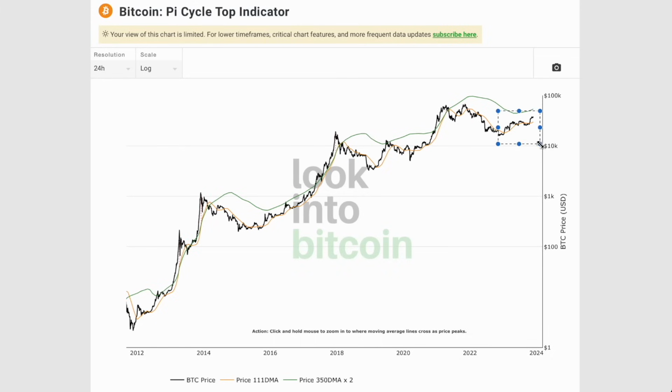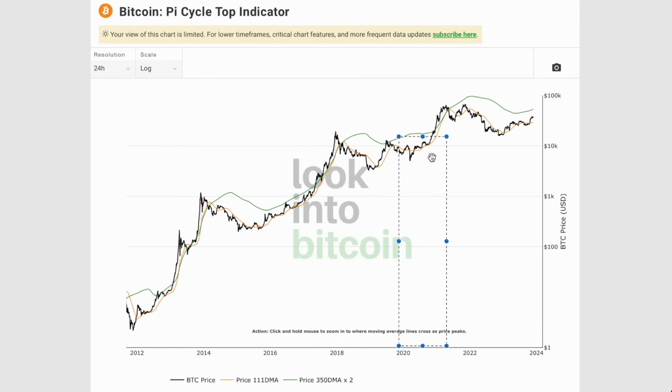In today's video, we're going to be focusing on a crucial update here on the Pi Cycle Top Indicator, talking about the historical tendencies we see in 2019, 2015, but even more importantly, the halving year and how does that influence price when it comes to the Pi Cycle Top moving averages.